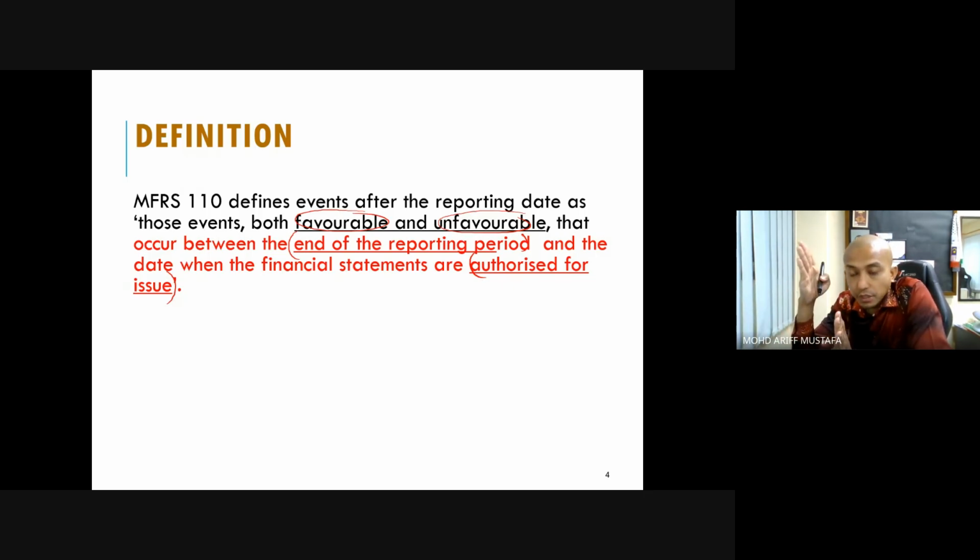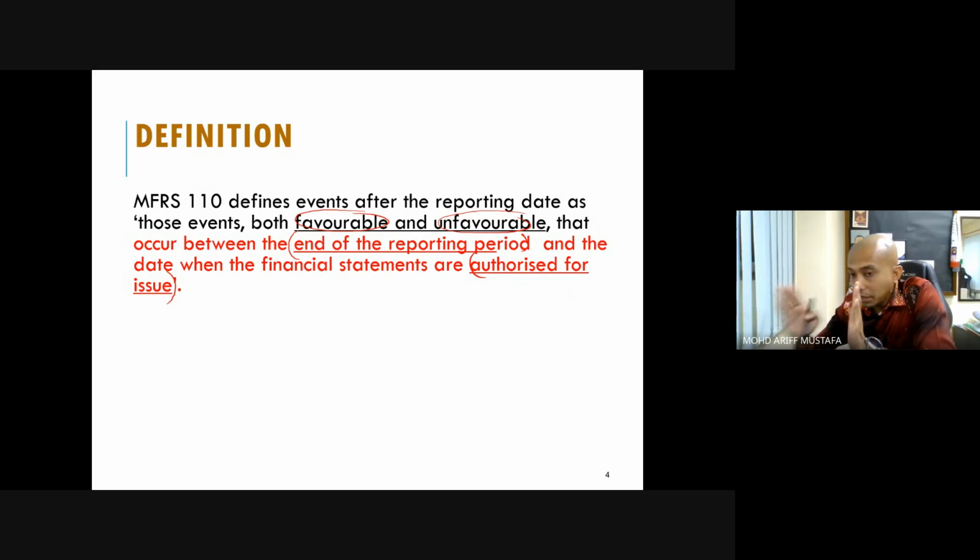Normally after the year end, there are a few months for the company to prepare the full financial statement. After it is prepared, it goes to the board of directors, and the board of directors will authorize it to be issued to outsiders. Outsiders means the public, the users of the financial statement.